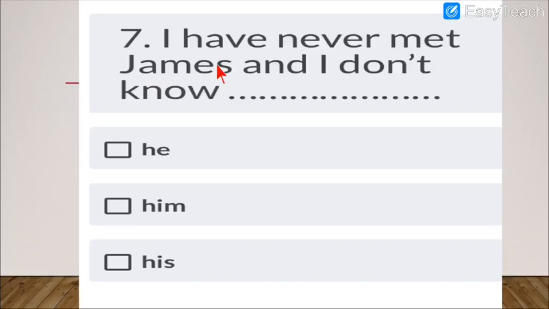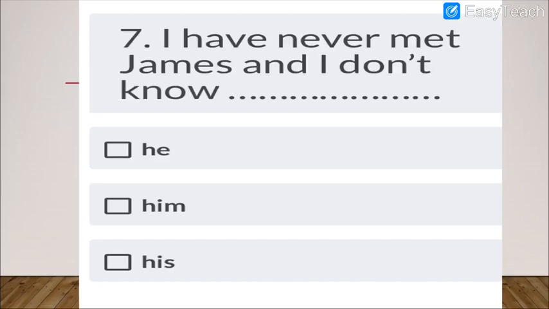Seventh one, I'll read it for you first. I have never met James and I don't know dash. So obviously if he has not met James, he is talking about James only. That I don't know means you are not familiar with. So if you are not familiar with something, you say I don't know. So I don't know whom.